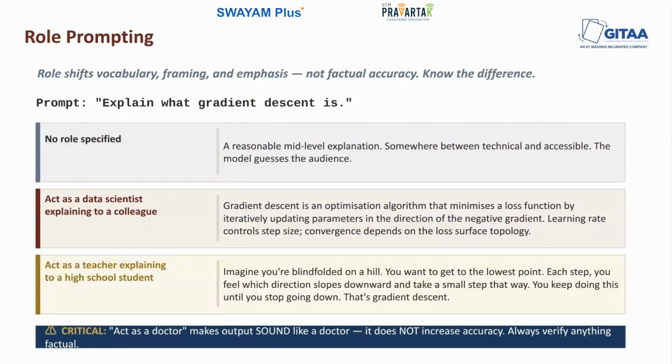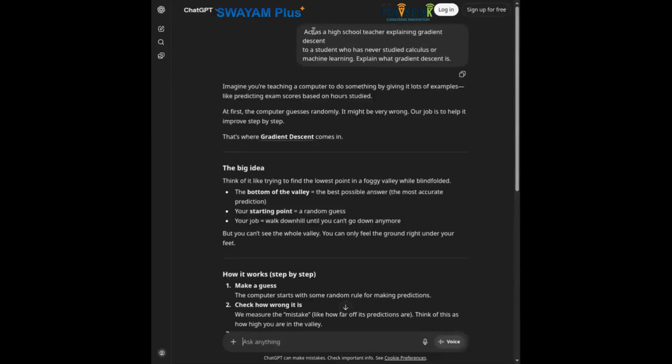Now, let's change the role again. Let's say we want to explain gradient descent, but we want this to act as a teacher explaining it to a high school student. So here we are saying act as a high school teacher explaining gradient descent to a student who has never studied calculus or machine learning.